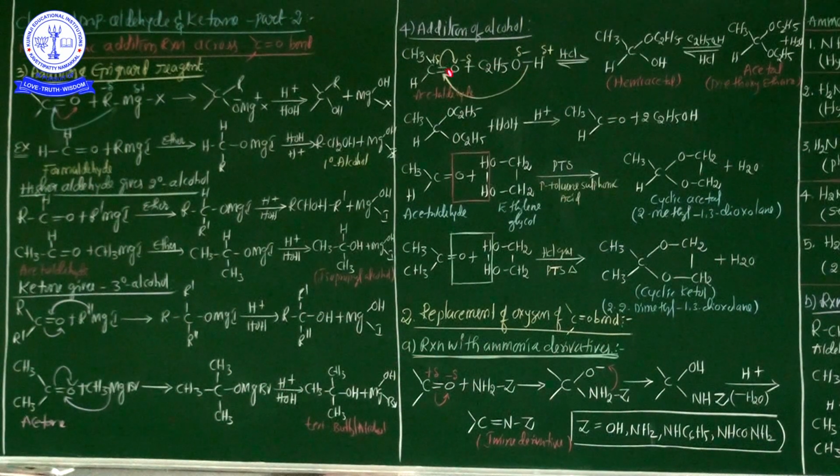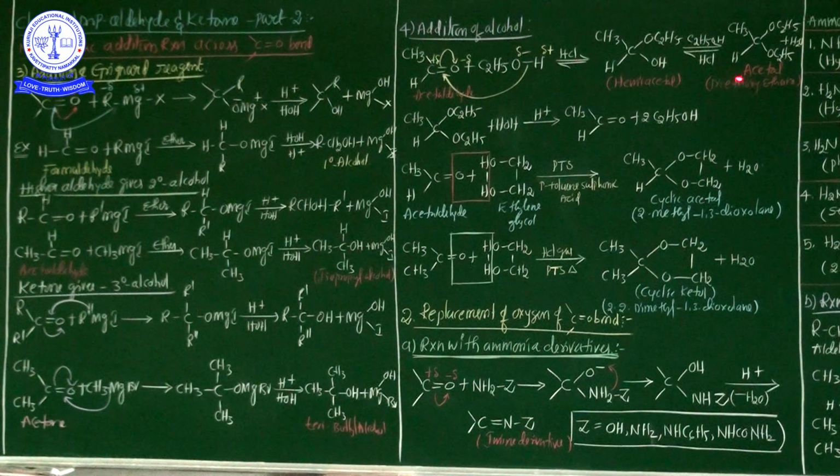Aldehyde, or any aldehyde, treated with alcohol, a hemiacetal compound is formed. Actually, this is an unstable category. This hemiacetal compound contains two kinds of functional groups, ether and alcohol. It is unstable and immediately reacts with another molecule of alcohol, and finally acetal is formed.